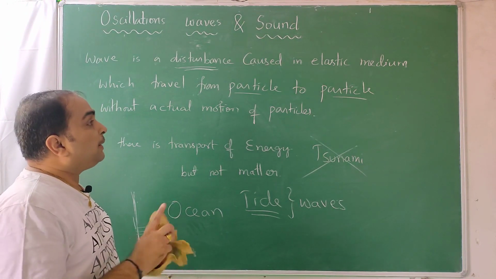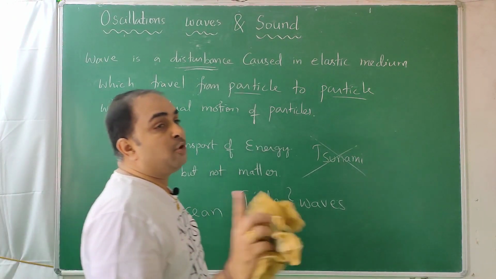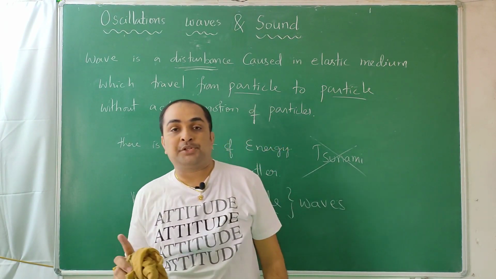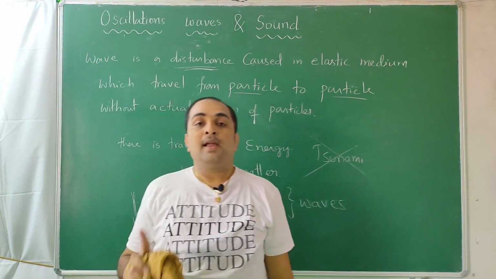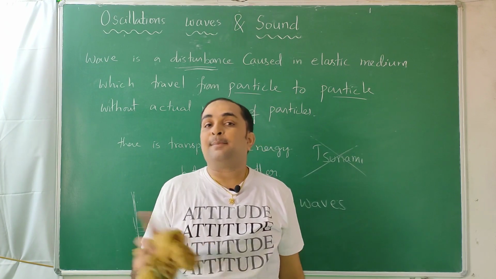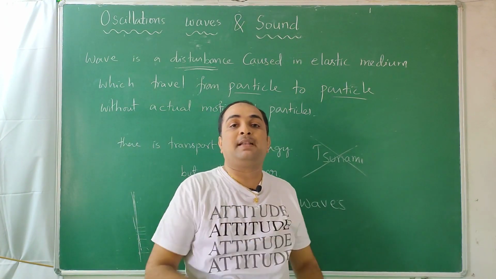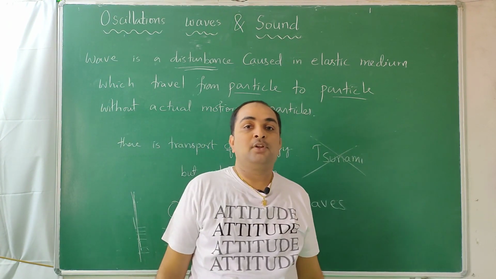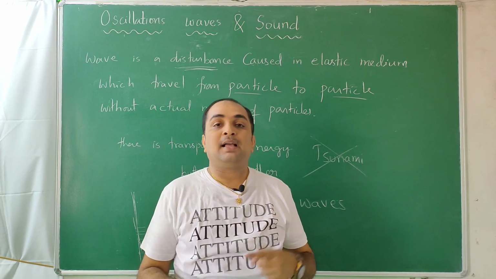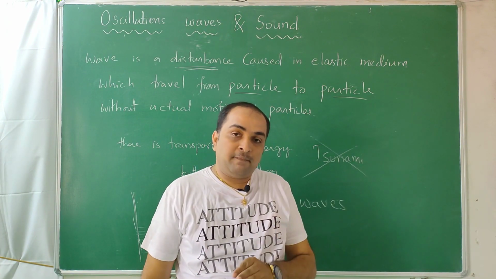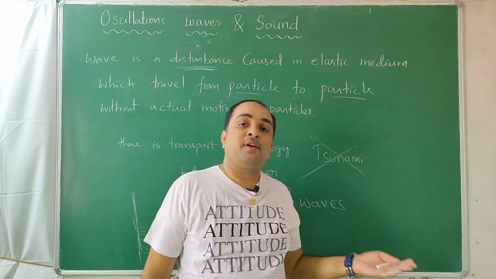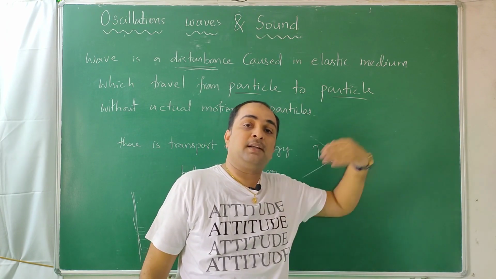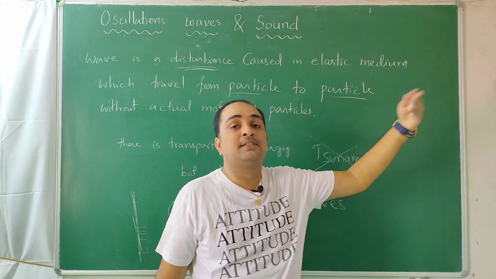In the definition, particles should vibrate without dislocating from their mean position. One particle's SHM or oscillation is copied by the next particle, and that also oscillates. So what one does, the other will do a little distance away after a certain time, and the next a little distance after that.